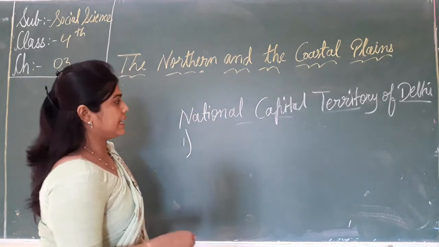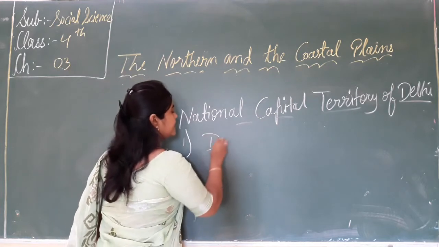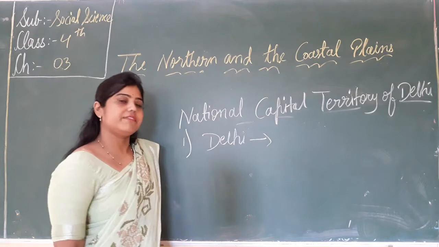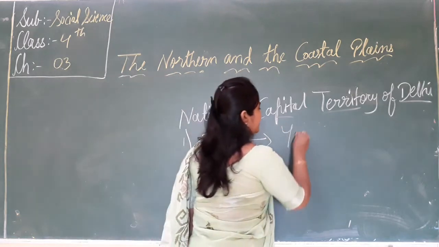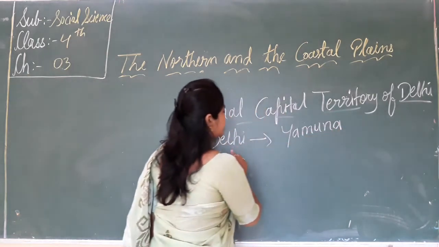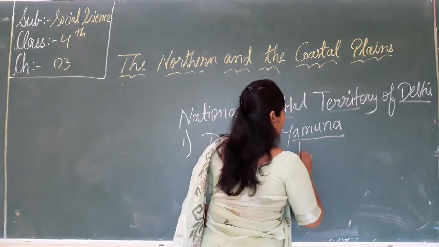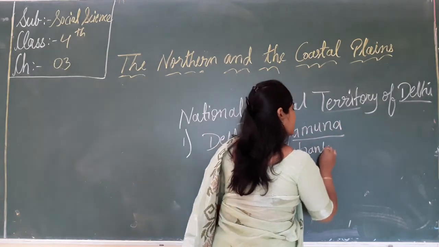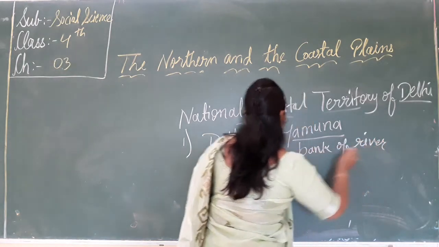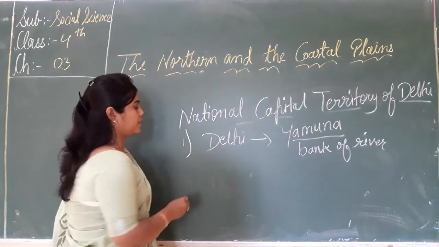Now this city, Delhi, where is it located? It is located on the bank of the river Yamuna. On the bank of which river? That is the river Yamuna. It is situated on the bank of the river Yamuna.